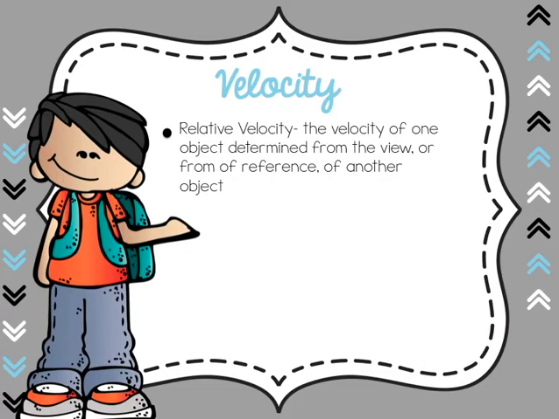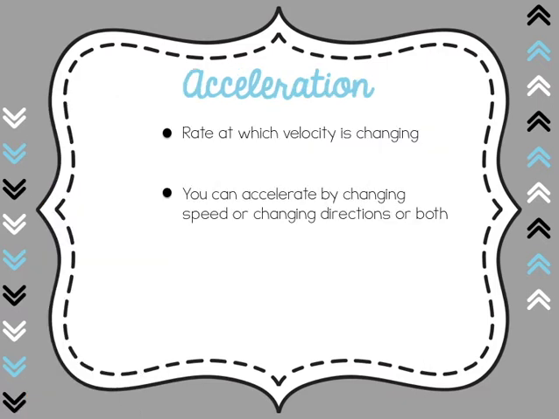So what is relative velocity? Well, relative velocity is the velocity of one object determined from the view or reference of another object. So it's determined by some other perspective or view. Acceleration is the rate at which velocity is changing, and you can accelerate in two ways. You can accelerate by changing speed, you can accelerate by changing direction, or you can accelerate by doing both.